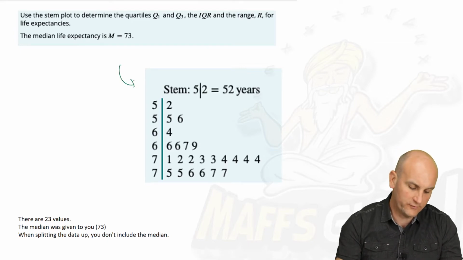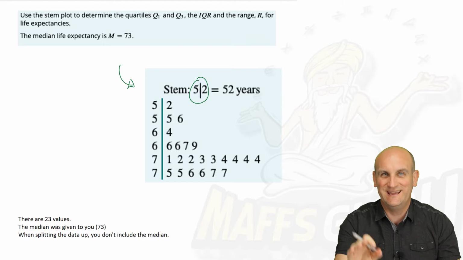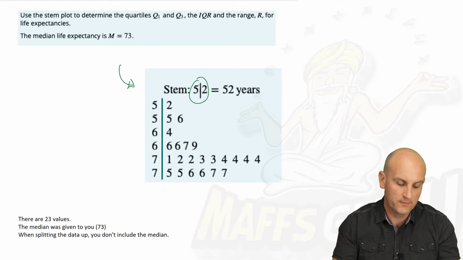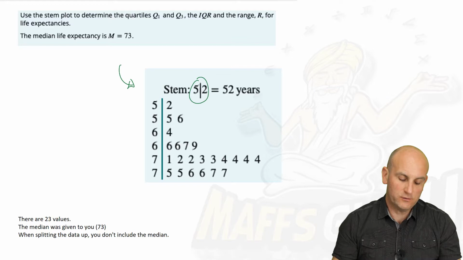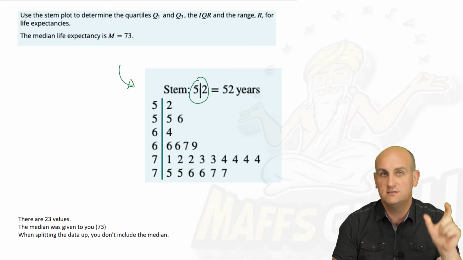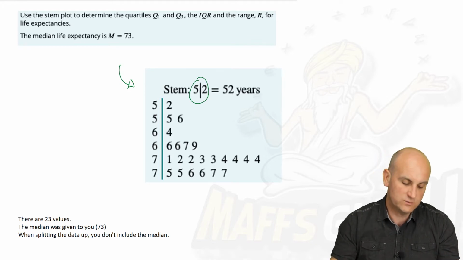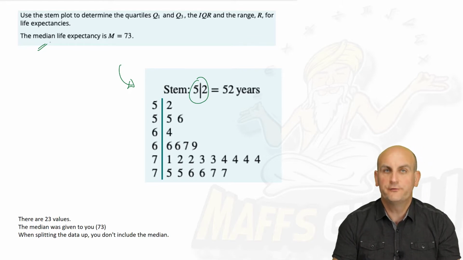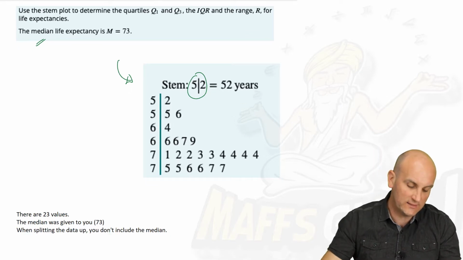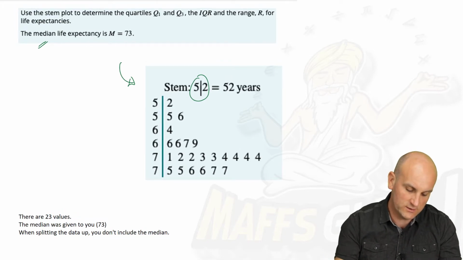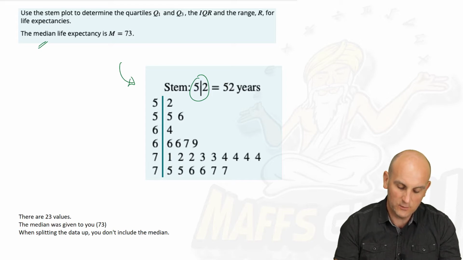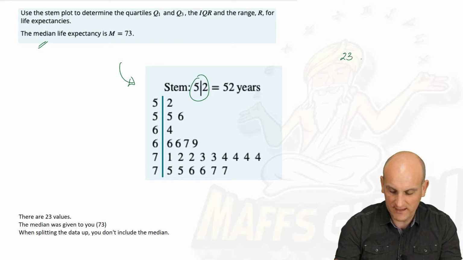That's simple. So I'm going to do an example because obviously examples make life a lot easier. Use the stem plot. Again, make sure we understand that the key stands for 5, 2, 52. To determine the quartiles, Q1 and Q3, the interquartile range and the range for life expectancies. So not only does it want the interquartile range, it wants the range as well. And it says very kindly the median is at 73. I just want to check that, because how many data items do we have? 1, 2, 3, up to 23. So there are 23 values.